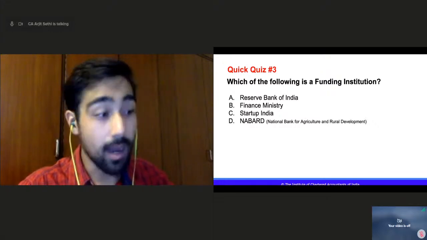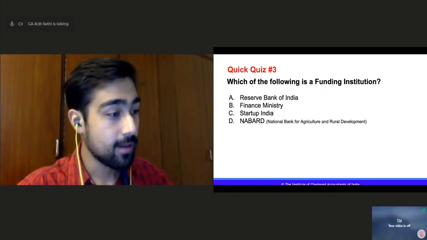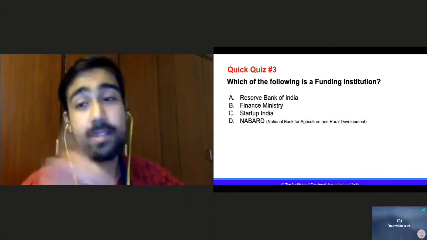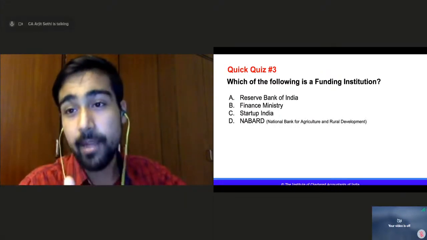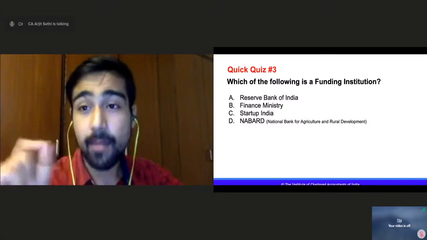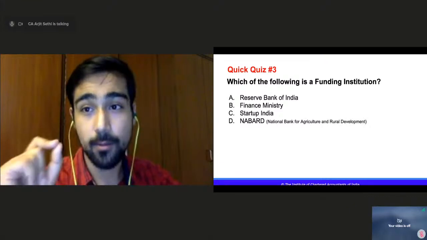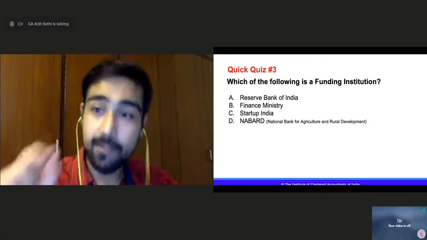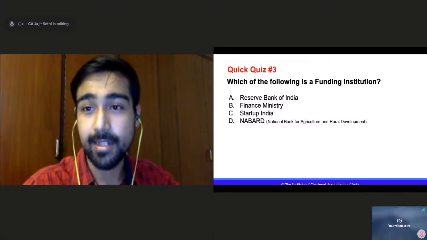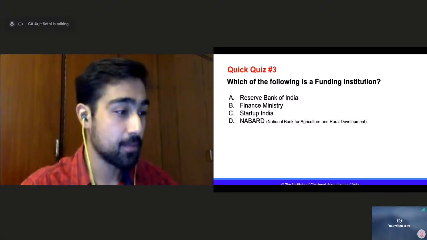Ujjwal asks, is NABARD the RBI of rural banks? If you think concept-wise, yes, but there is a huge difference. RBI is non-funding and NABARD is funding. RBI does not give loans to businesses, but NABARD gives loans to those engaged in agriculture, right? So that's a big difference there.